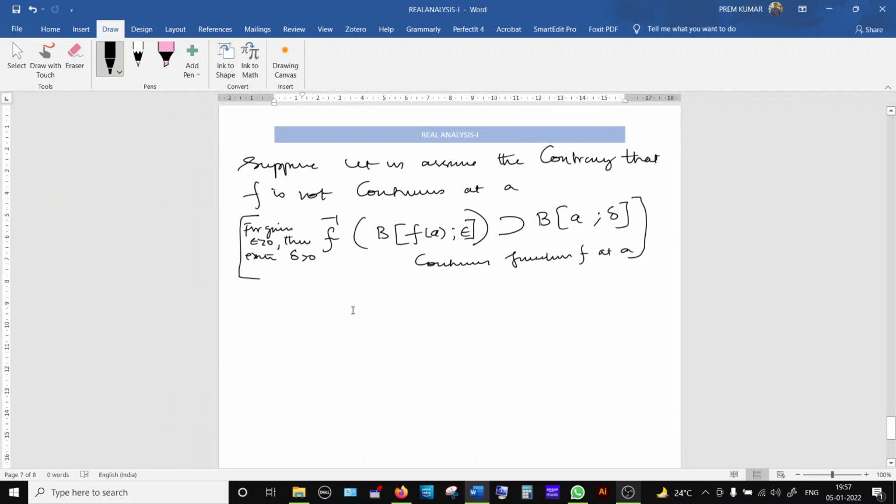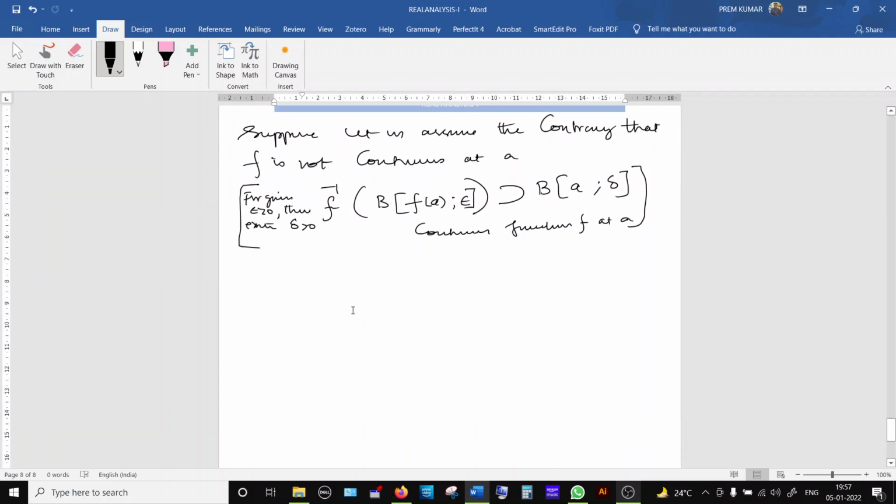So now suppose I assume that f is not continuous. So how can I define this one in terms of inverse function? For any given epsilon I can find one delta such that the inverse image of this open ball always contains this open ball. So what is the converse of this? If this is not true, what happens?